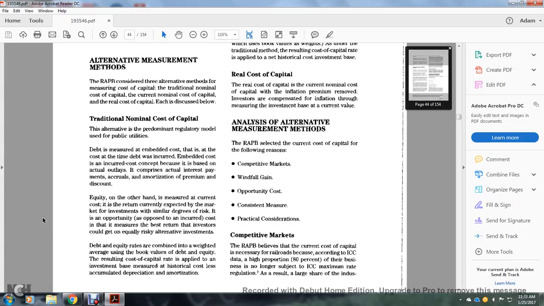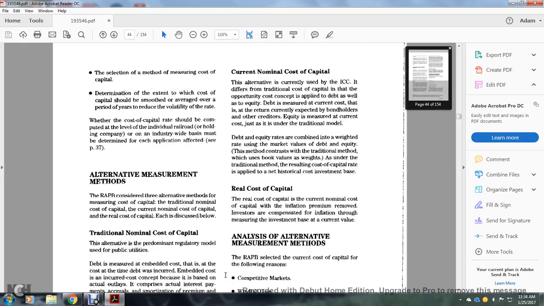Equity, on the other hand, is measured with the cost of the return currently expected with the market value of the investment, with similar degrees of risk, and its opportunity cost, as opposed to the incurred cost. It is the measure of the best return the investors could get on an equally risky alternative investment. Debt and equity rates are combined with the weighted average of the book values of the debt and equity, and the resulting cost of capital rate is applied to the investment measured at historical cost less accumulated depreciation and amortization.